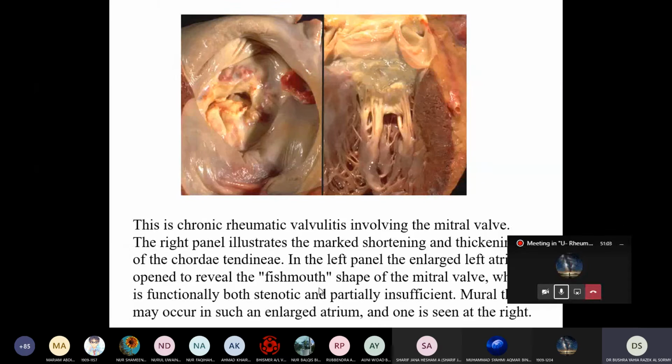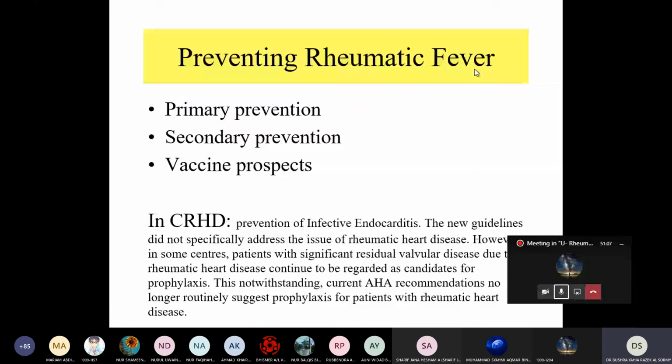Okay, how to prevent rheumatic fever? We said primary, secondary prevention, and vaccination. Primary prevention, what do you think, how can we do primary prevention? Doctor, is it prophylaxis? Prophylaxis.